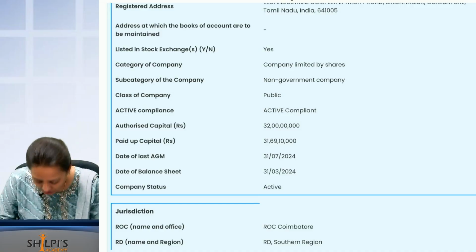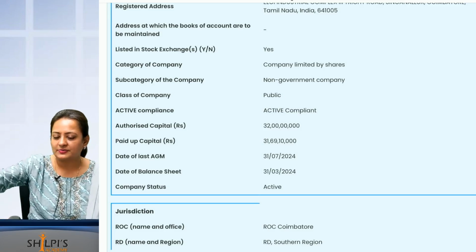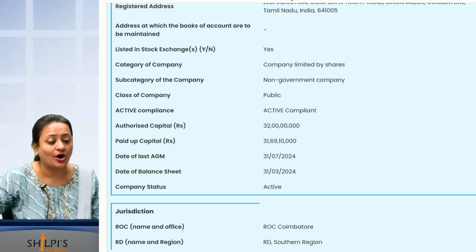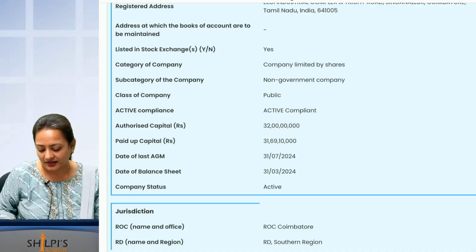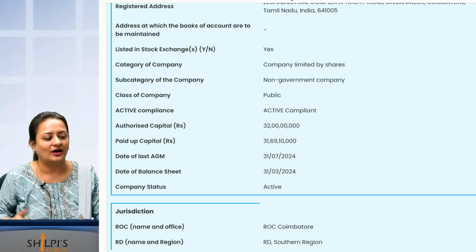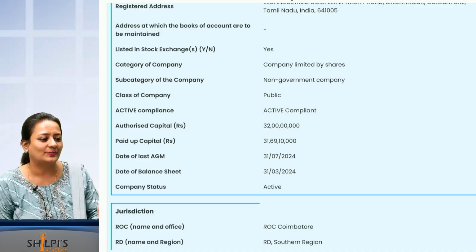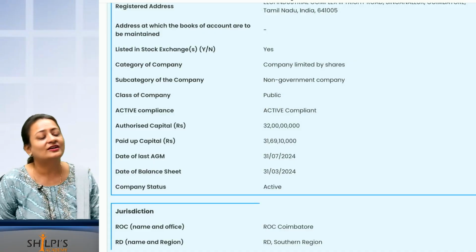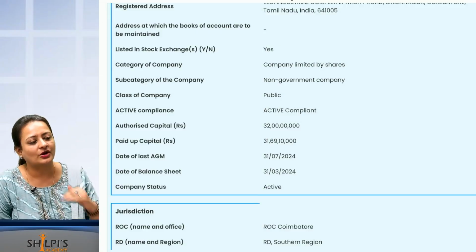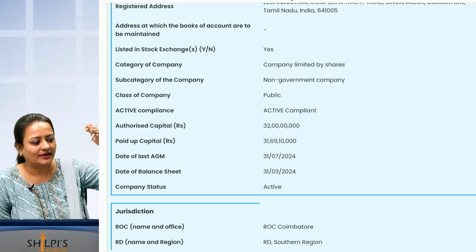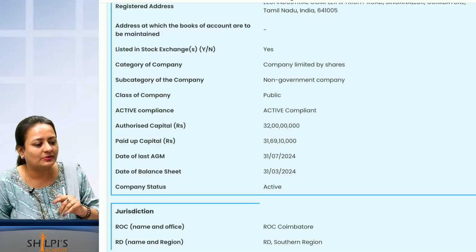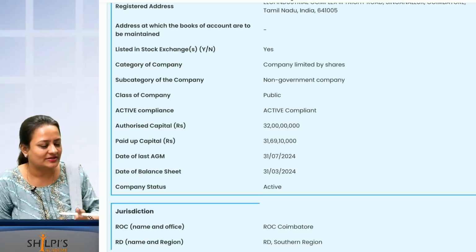Alright. In between, if the company was not having a full-time company secretary, if it was required, they had marked this as active non-compliant. Banks raised many issues about this for loan purposes. Many companies were desperately looking for a company secretary. This was before COVID, I am telling you. After COVID, they raised the limit from 5 lakh rupees to 10 lakh. If your company's paid up share capital is 10 lakh rupees, you need a mandatory CS. That time it was 5 lakh. They were not getting enough company secretaries. Now also they don't get.